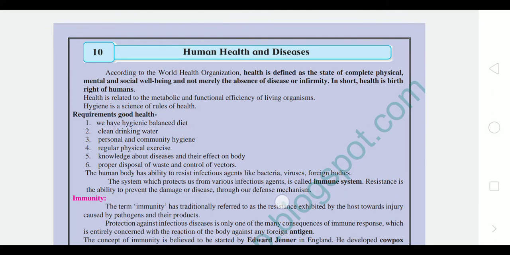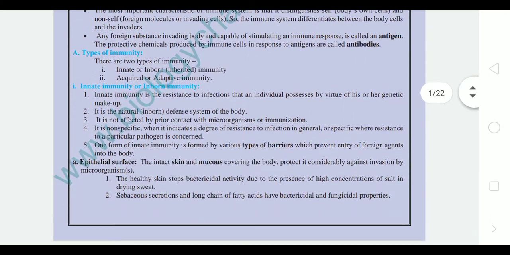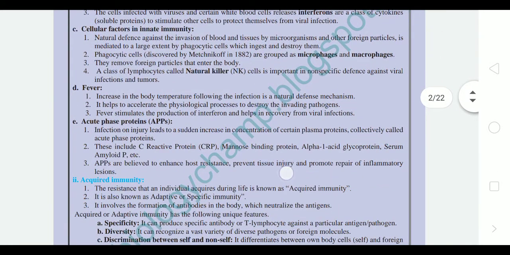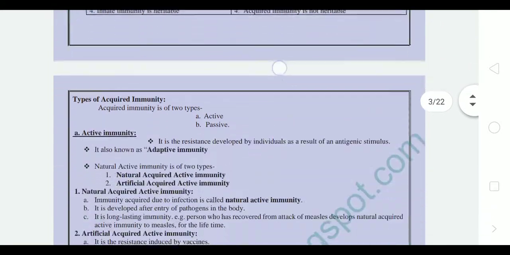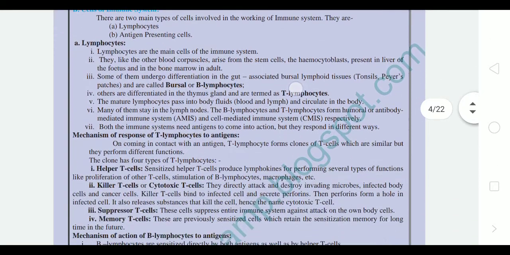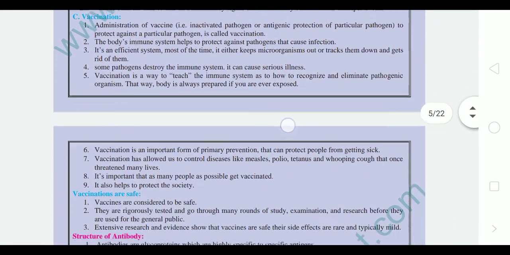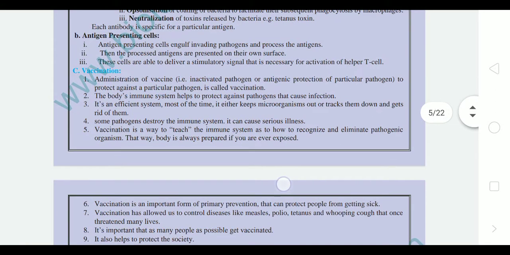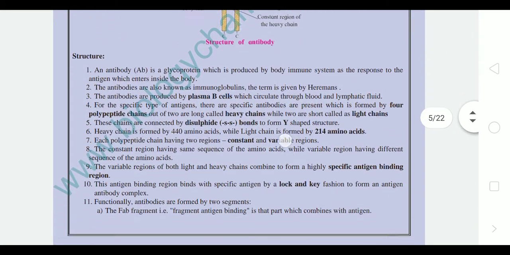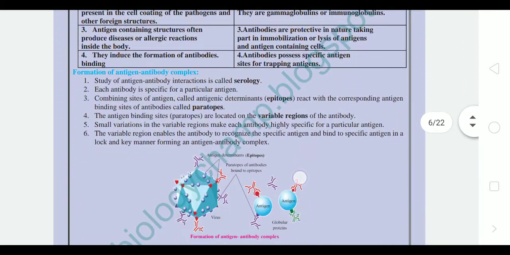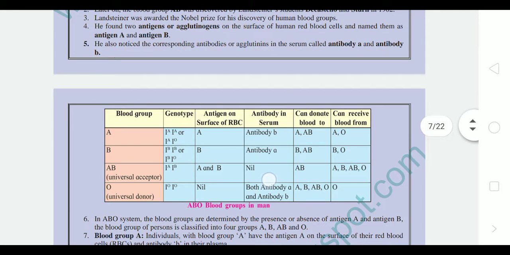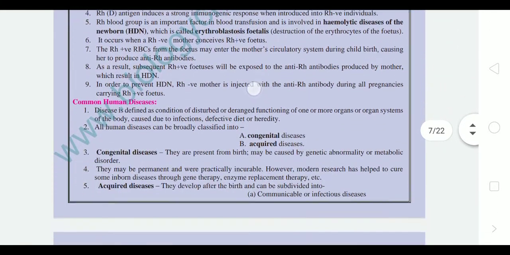In that chapter, we have completed immunity, types of immunity, innate immunity, acquired immunity, active immunity, passive immunity, cells of the immune system, in which we have studied in detail antigen, antibody structure, vaccines, vaccination, formation of the antigen-antibody complex, antigens present on the blood cells, blood groups, and the Rh factor.